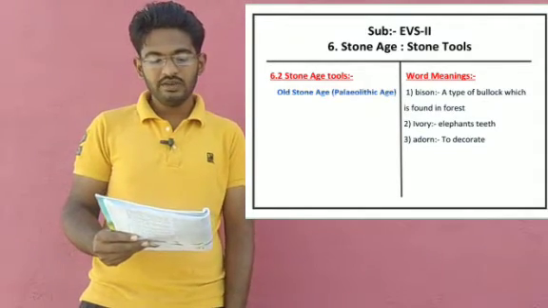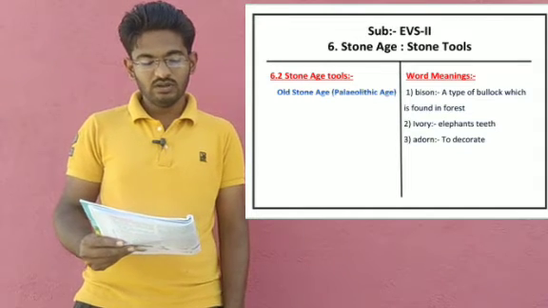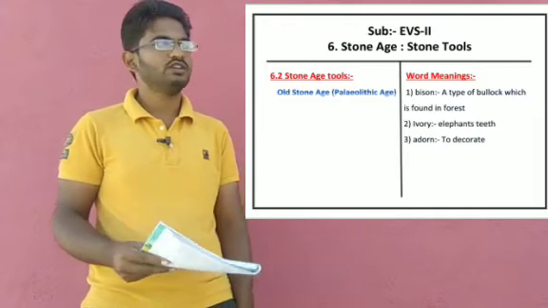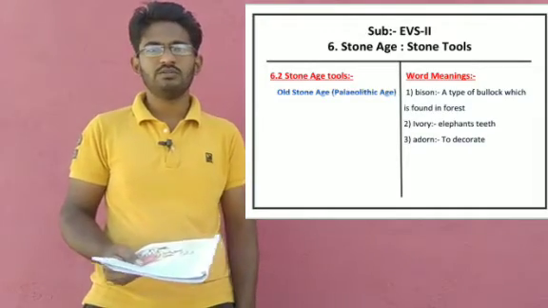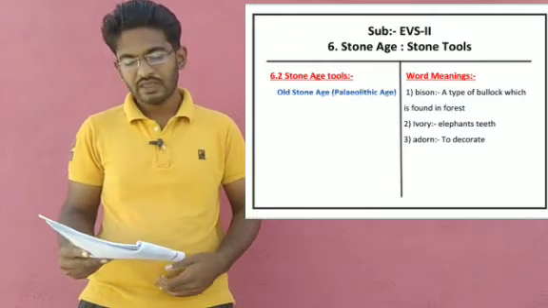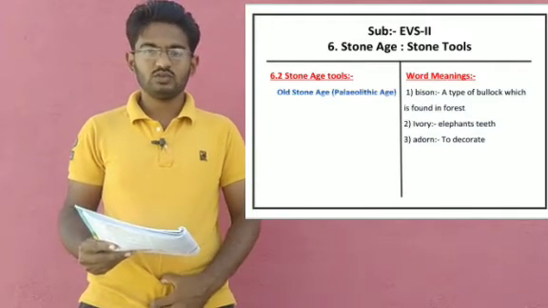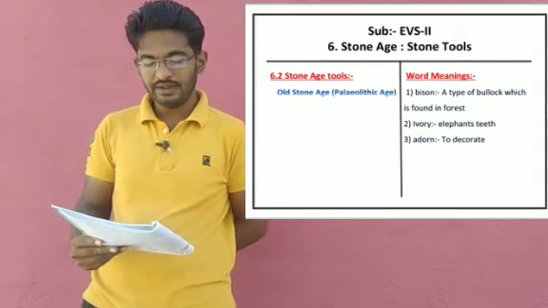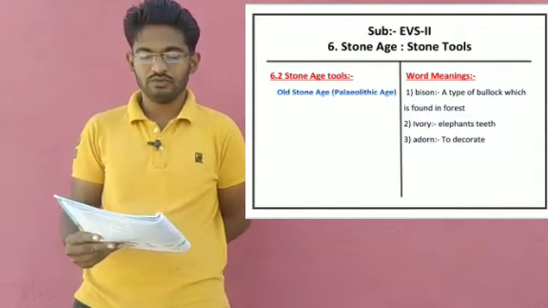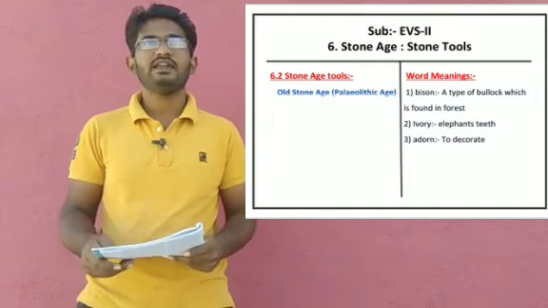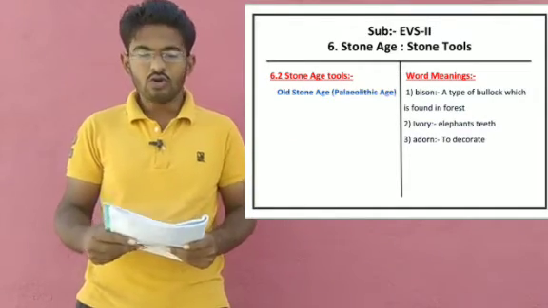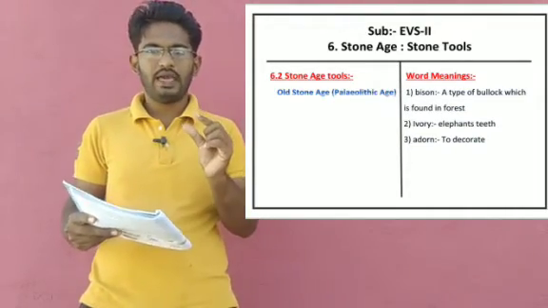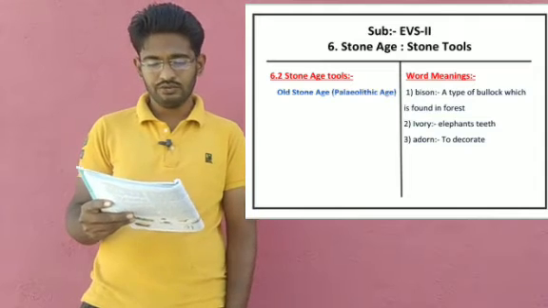Then Homo sapiens brought about a revolution in the technique of making tools. Homo sapiens brought revolution. Revolution means great change, in the technique of making tools. What they did, that we are going to see now. He devised a technique of obtaining long and narrow blades of stone.